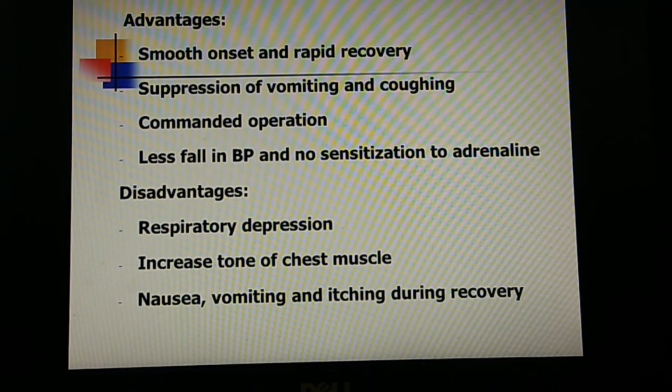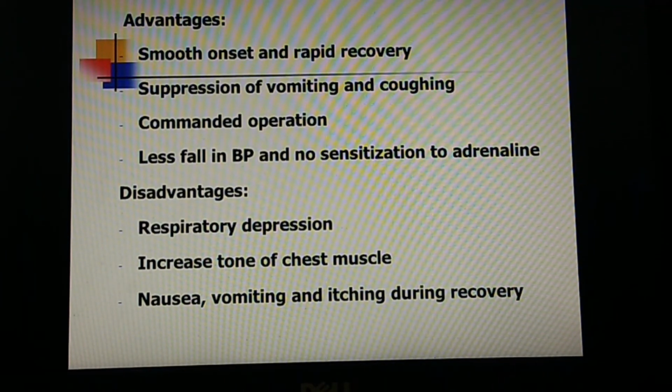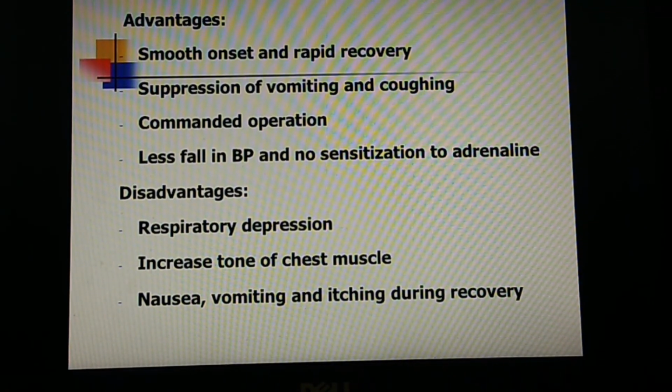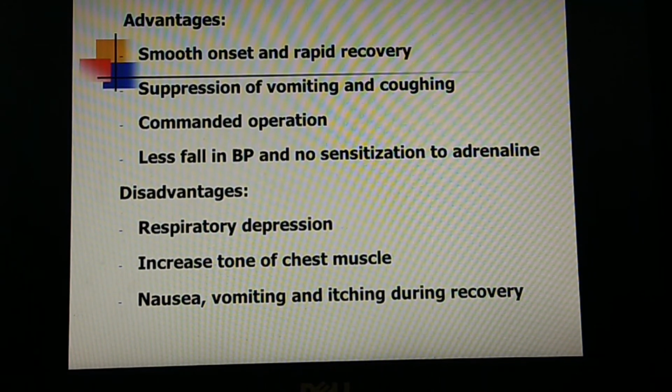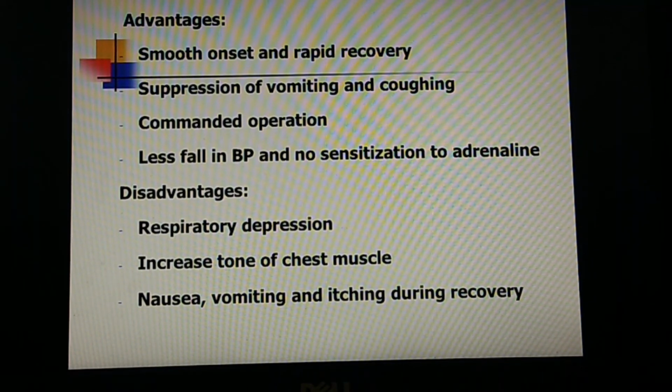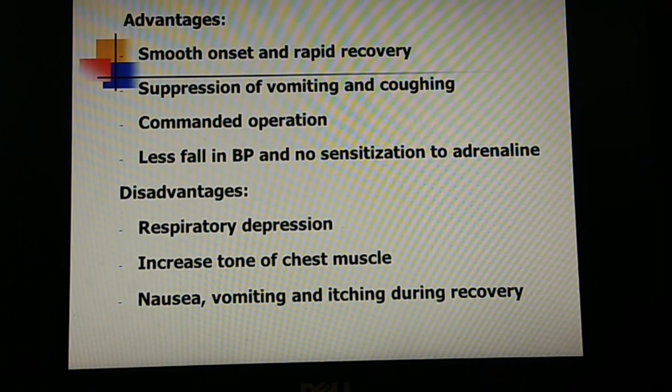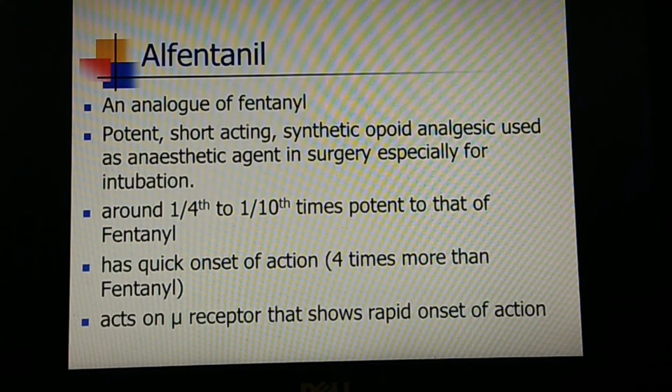So some major operations can be performed in the presence of fentanyl, that is, it may have less fall in the BP and no sensitization to adrenaline. Coming to the disadvantages, we can have respiratory depression, the same old side effect as with all the opioid analgesics, and it increases the tone of chest muscle, and there may be nausea, vomiting and itching during the recovery.